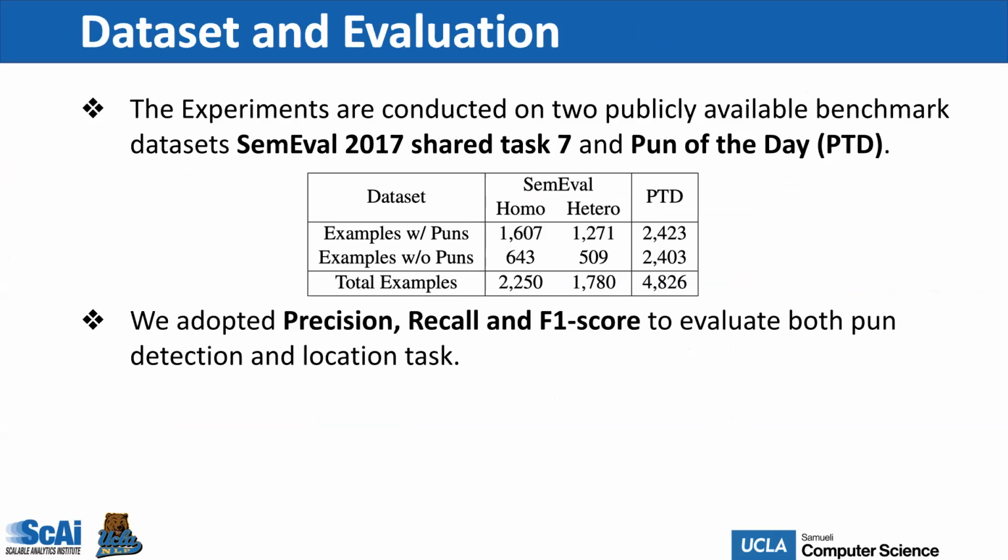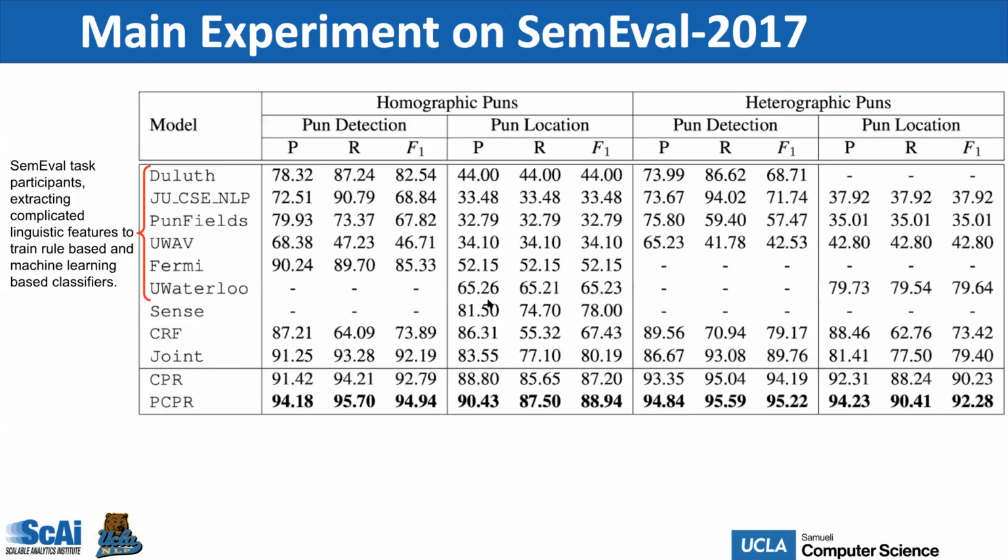One thing I want to mention here is that the SemEval 2017 dataset contains punning and non-punning jokes and other short texts composed by professional humorists and online collections. So we assume that the genres of the positive and negative examples should be identical or extremely similar.